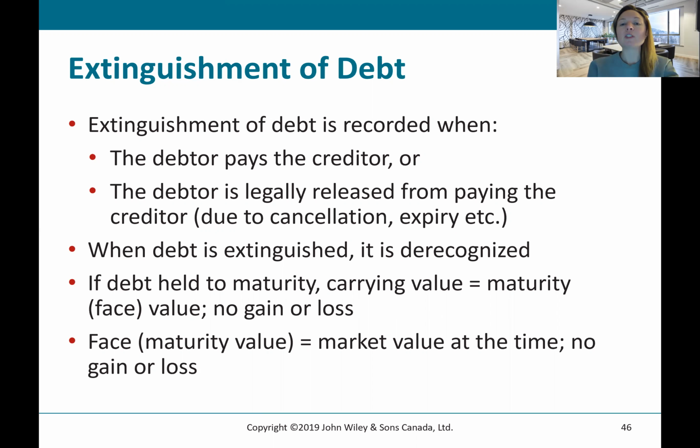If the debt's held to maturity, the carrying value equals the maturity value or the face value, the same amount that if we settled it regularly, so there would be no gain or loss. The face value equals the market value at the time. So basically, like you have a bond on the statement of financial position for $1 million, you settle it for $1 million, no gain or loss, it's simply extinguished or paid back.